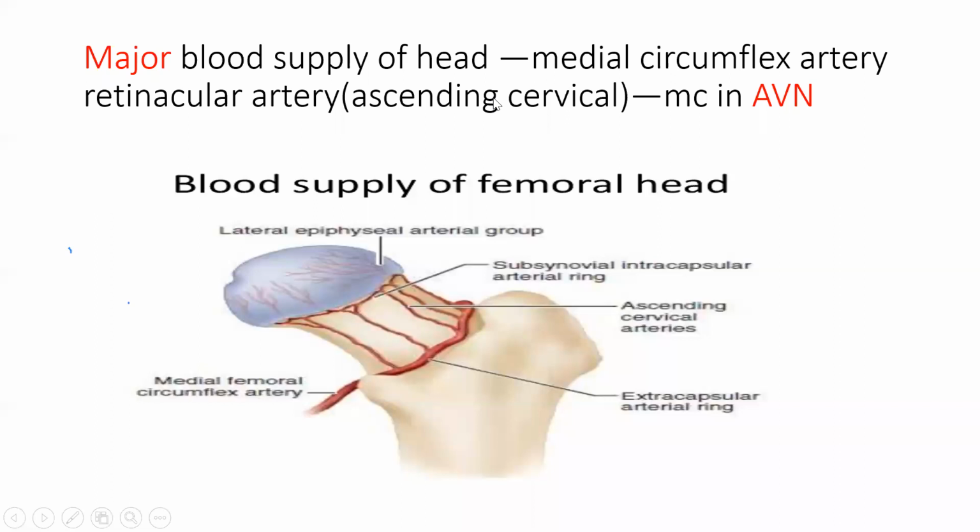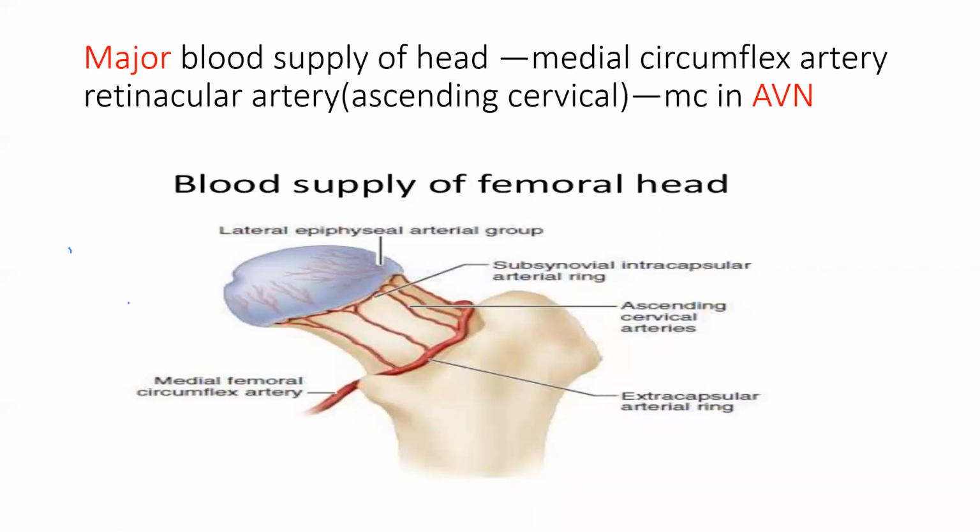So the major blood supply is the medial circumflex. Major blood supply of the head is the medial circumflex. There are two supplies: one is lateral circumflex, one is medial circumflex. The thicker artery is the medial circumflex. So remember, the most common artery supplying the head or neck of the femur is the medial circumflex.